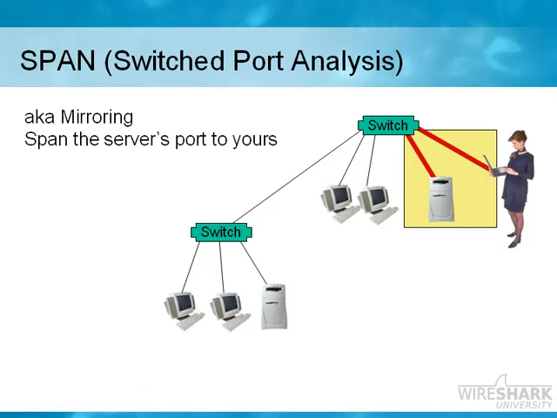In that case, we would look at doing spanning, also known as mirroring. SPAN, S-P-A-N, stands for switch to port analysis. And that's where we go to that switch and we reconfigure it to say that we want all of the traffic to and from the server's port copied down our analyzer port. So now we're not being intrusive on the server. We do a slight reconfiguration of the switch, and now we can listen in to all of the traffic to and from that server, and we're looking for any packet loss at that point.